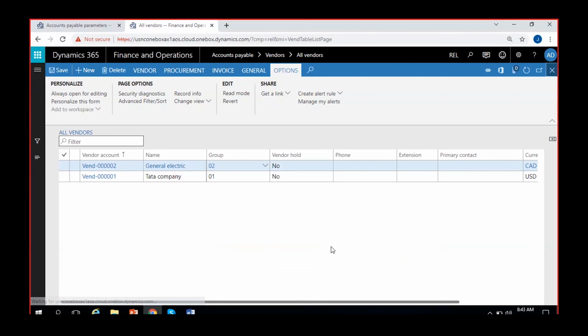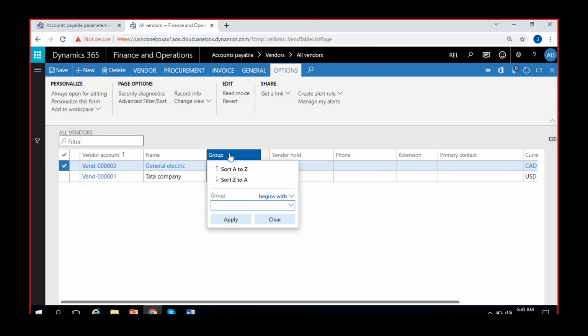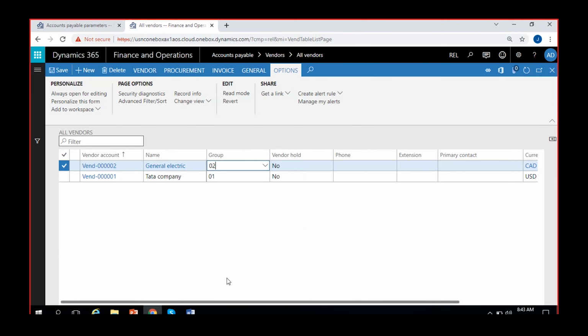Now I have two vendors, Tata Company and General Electric, in group numbers 1 and 2. You can always filter the vendors by your group. So what is the list of vendors that you have under one group? You can give the group filter here. You can filter them, like domestic vendors 01.